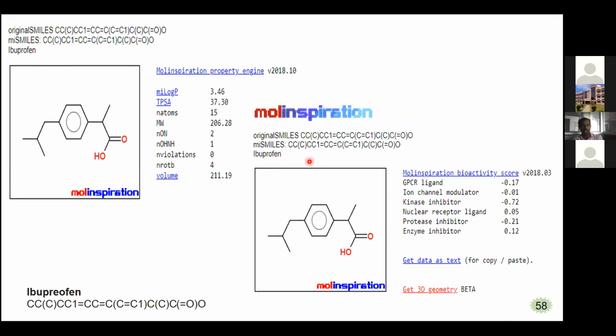And we can also find out the bioactivity scores, whether the compound is a G protein coupled receptor ligand, ion channel modulator, kinase inhibitor, nuclear receptor ligand, protease inhibitor, or enzyme inhibitor. These bioactivity score parameters we can find out in Molinspiration.